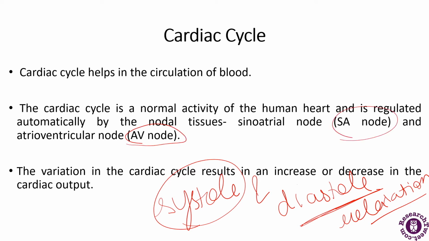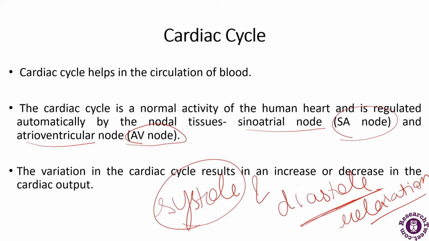The full forms are written here: the sino-atrial node and the atrioventricular node. These are the two nodal tissues through which the activity of the cardiac cycle is maintained. The variation in the cardiac cycle results in an increase or decrease in the cardiac output.